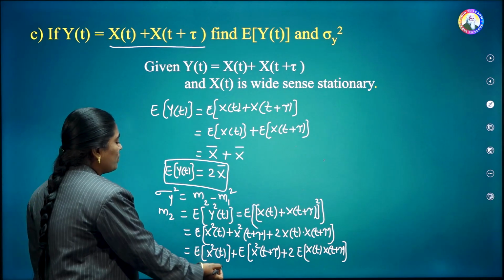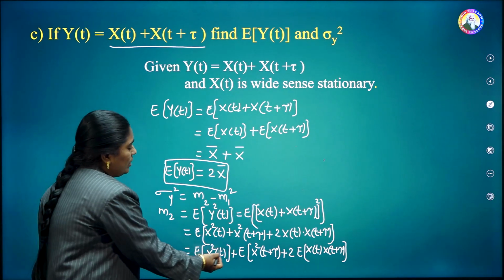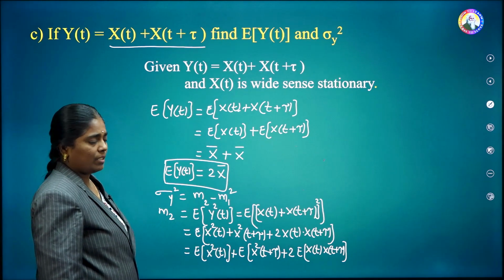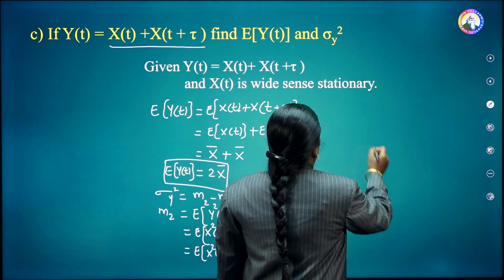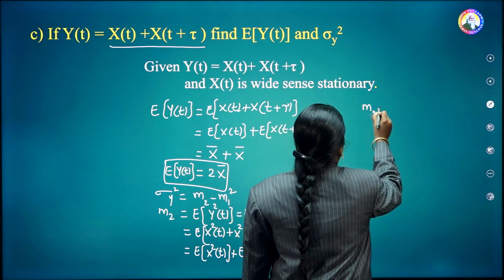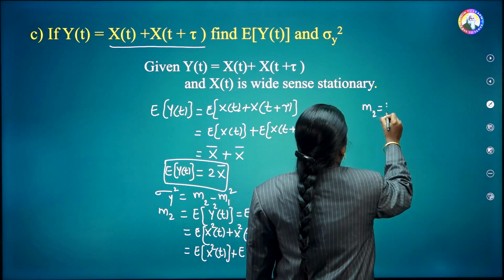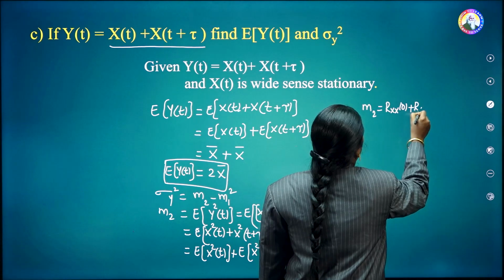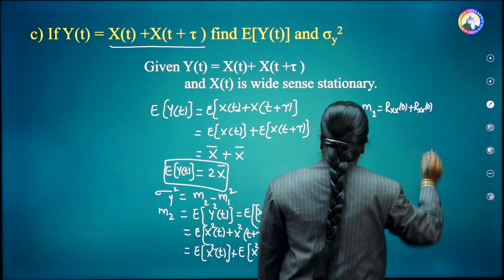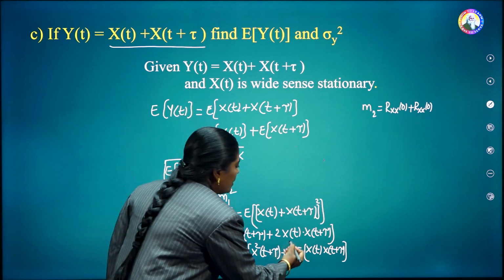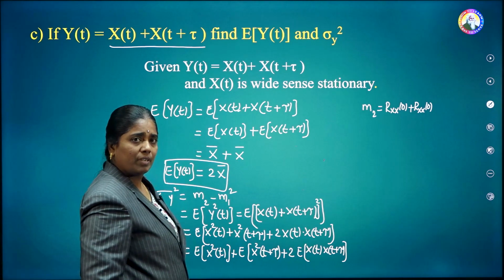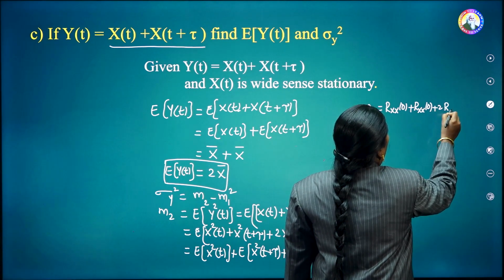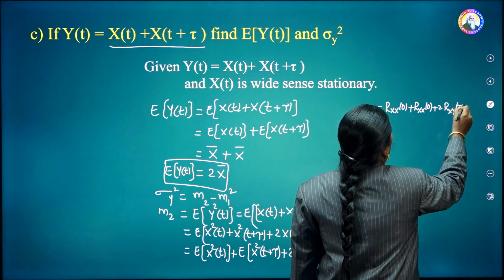Now here you can see that from the properties of the autocorrelation function, these two are the mean square values which are nothing but equal to the ACF at the origin. Therefore, M2 can be written as simply R xx of 0 plus the second one is also R xx of 0. Now here, from the definition of the autocorrelation function, plus 2 into R xx of tau.